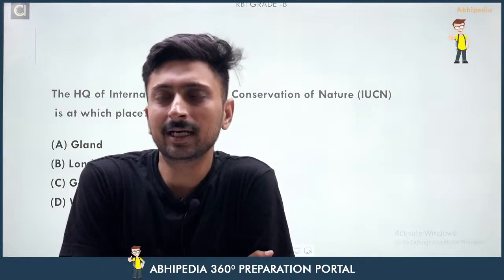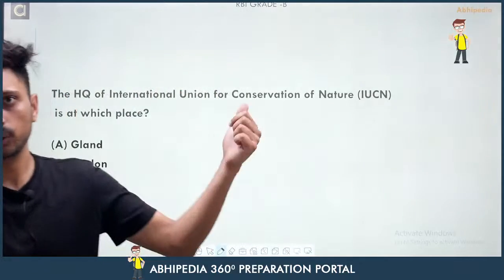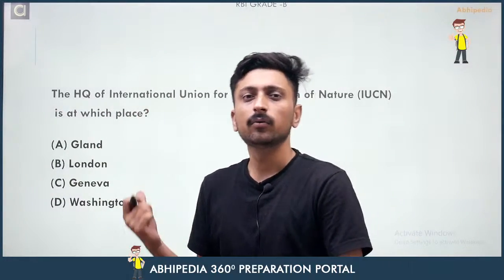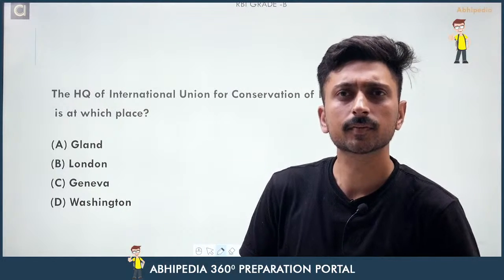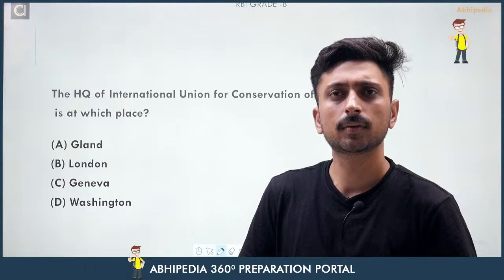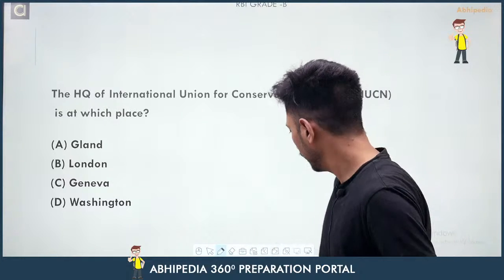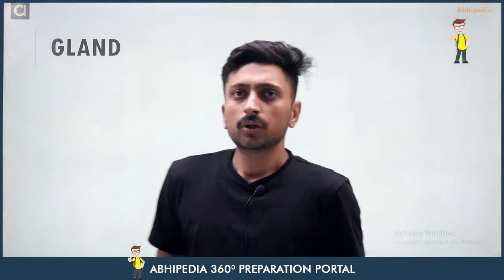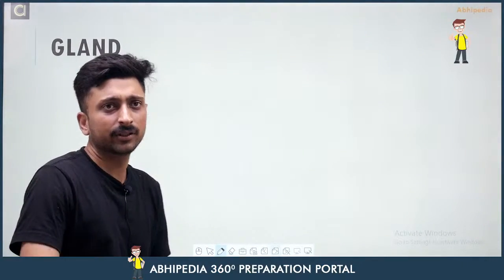Either it is at Gland, London, Geneva or Washington. So the right response here is option A, Gland, right? So let's come to the next question.